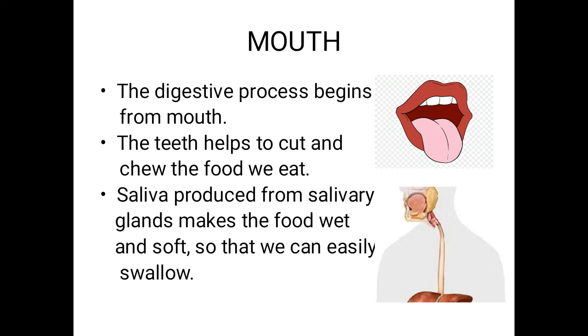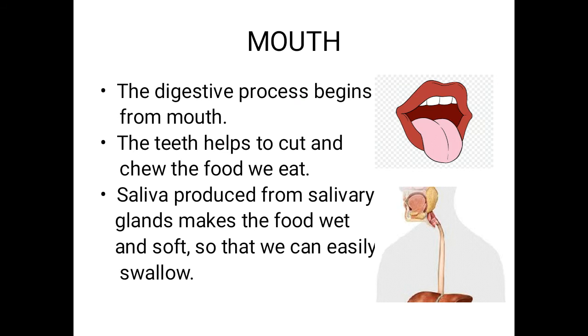Saliva is produced by the salivary gland, which is present inside our mouth. How is the saliva produced? It is produced by the salivary gland present inside our mouth.